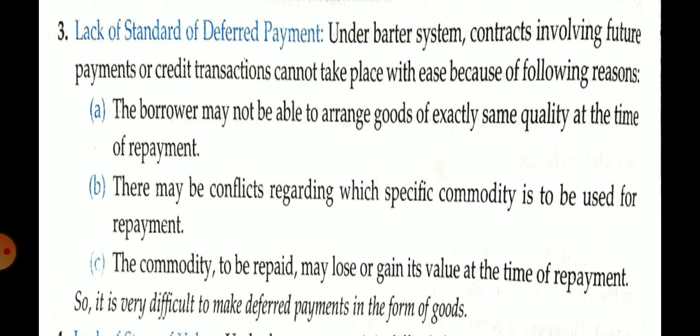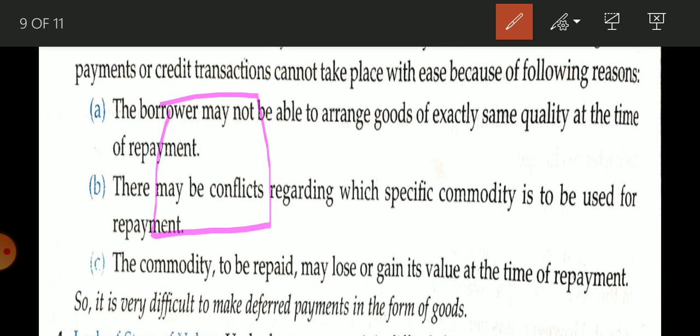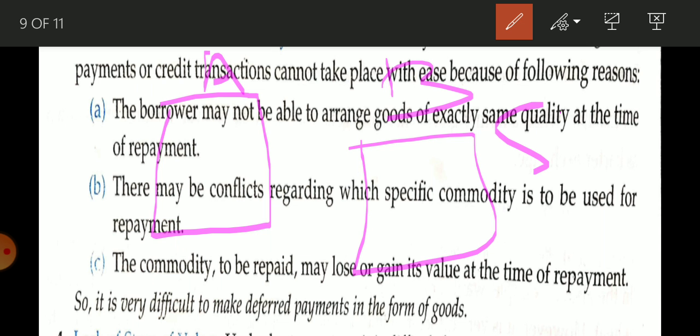But if you go to the barter system, suppose we are living in a primitive society and there is deferred payment. Suppose there is A person and B person. B wants 5 kg wheat, so A gives this 5 kg wheat.